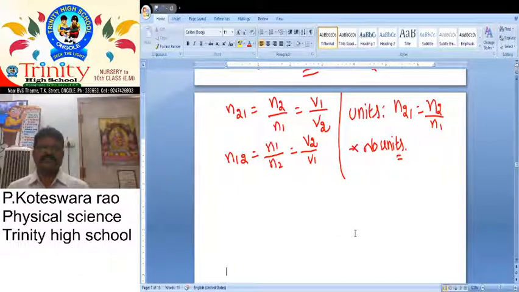So what are the units of relative refractive index? Relative refractive index is also a ratio, so it does not have any units.